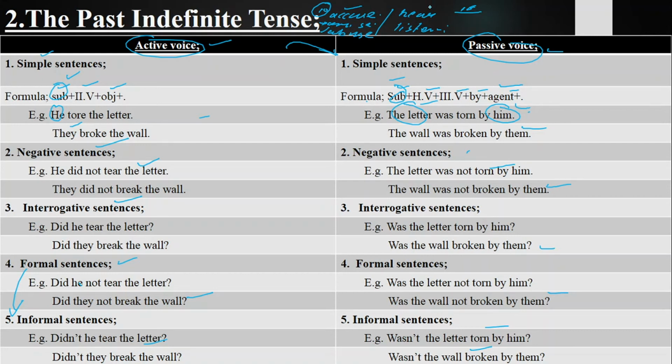Next is hear and listen. I told you, in British English, hear is what passes through your ear, and listen means what you understand. But in American English, hear also means to understand. Anyway, we will make a sentence. I hear the news. The news is heard by me. The news is not heard by me. Is the news heard by me? Is the news not heard by me? Isn't the news heard by me? The news was heard by me. The news was not heard by me. Was the news heard by me? Was the news not heard by me? Wasn't the news heard by me?